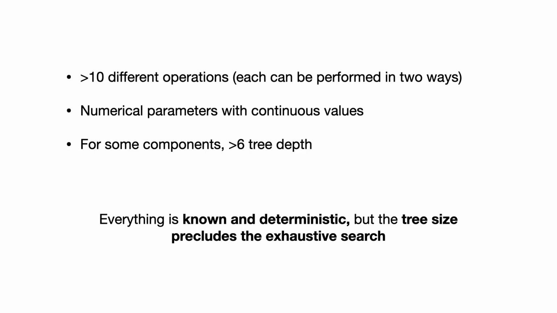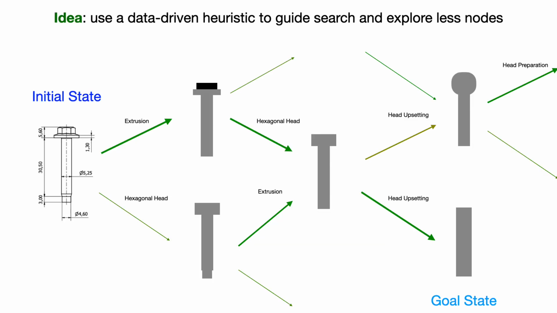Although the model is fully known and deterministic, the tree size quickly becomes huge, precluding exhaustive search for a correct cycle. This problem raised the challenge of designing a search algorithm that is affordable in practice. To overcome this limitation, we leverage historical data to produce a data-driven heuristic capable of speeding up the algorithm's convergence to a feasible solution. Given any state, our goal is to assign weights to all available actions, and then use a depth-first, greedy search based on those. Those weights should represent, in some way, the likelihood of the action to lead to a feasible production cycle.